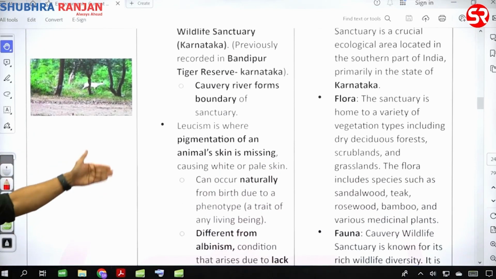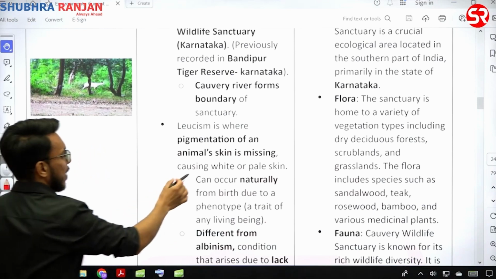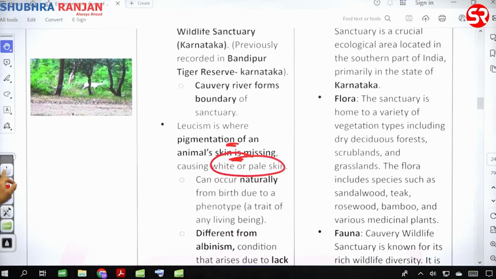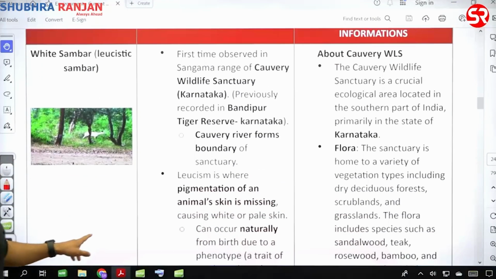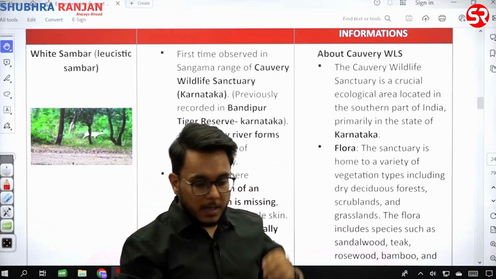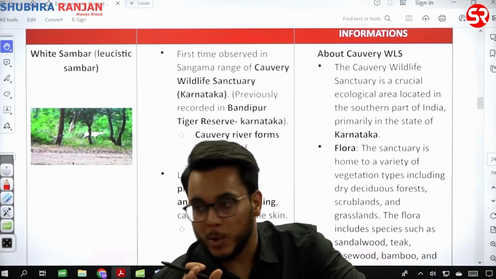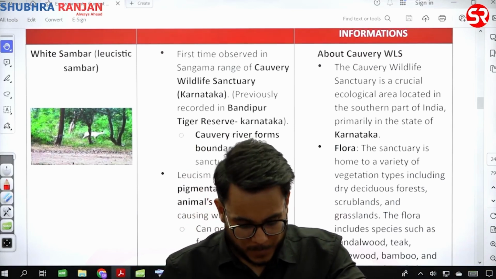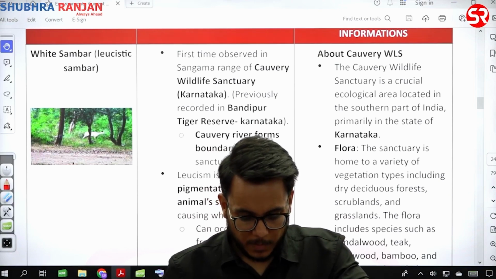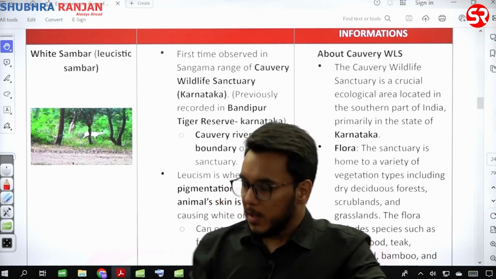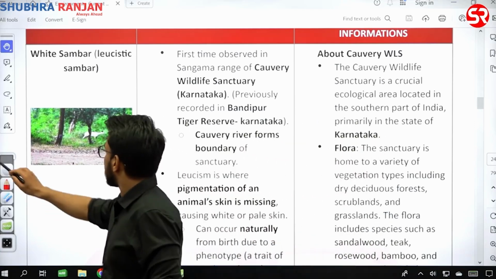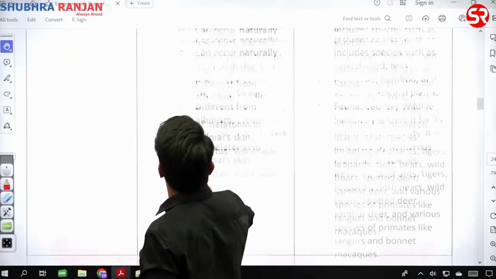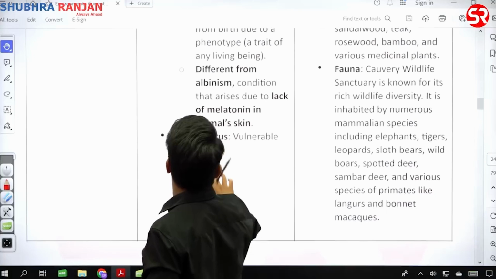Okay, I have written here leucism so that you can understand. Leucism is where pigmentation of animal skin is missing, causing white or pale skin. Are we clear or not? Now, Kaveri Wildlife Sanctuary is primarily located where? Located in Karnataka. Is it clear or not? Okay, moving to the next one. Leopard. Okay, IUCN status of सांबर क्या है? Vulnerable.